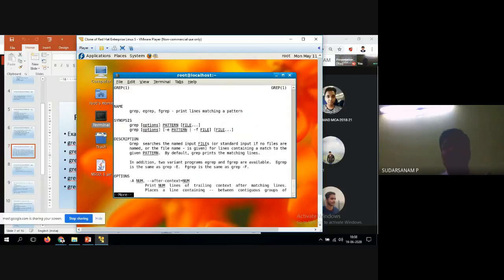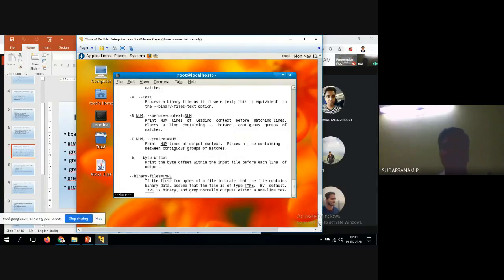See now, grep command is available, egrep is available, fgrep is available. So you have the extended ones and some other ones that we'll see later. Another one is the grep option pattern file name. So here you have the options, and you have to use options. Now I have used I, V, and C. Like this, you have many options available.